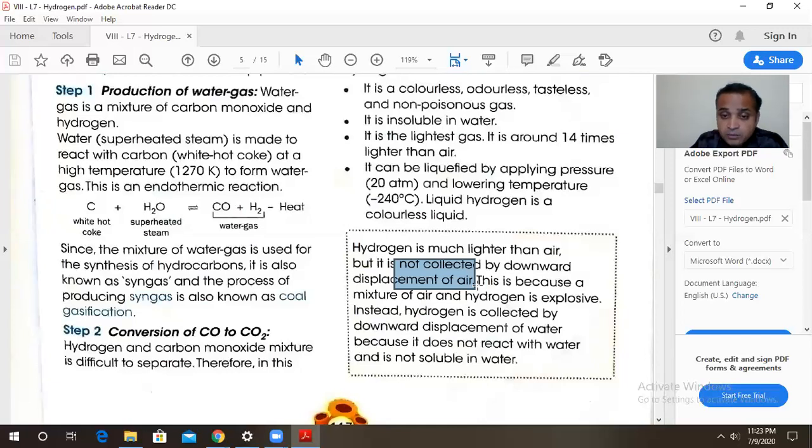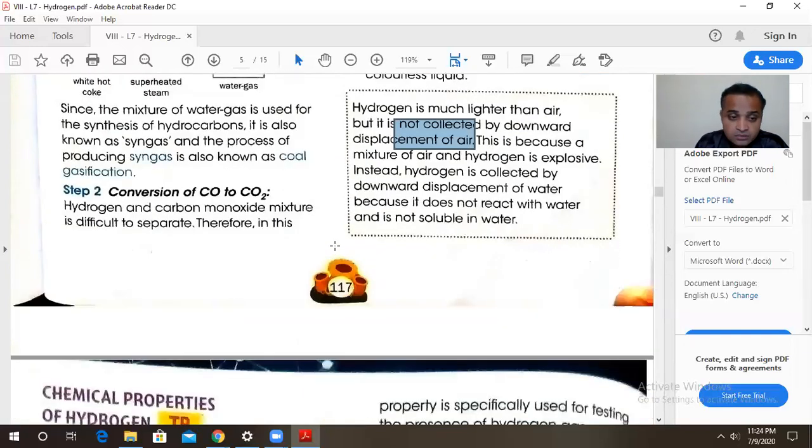But it is collected by the simple technique of downward displacement of water, because it is immiscible with water, does not react with water, and is collected above the water. Immiscible, not reactive, and lighter. So in this way, we can collect the hydrogen.